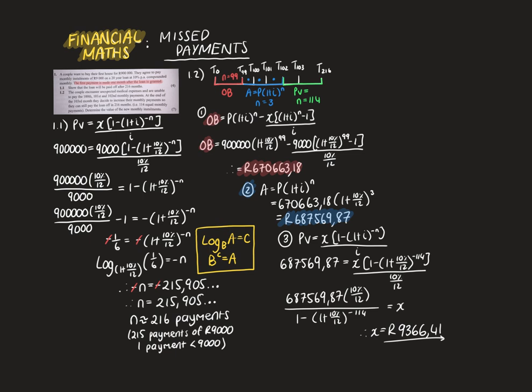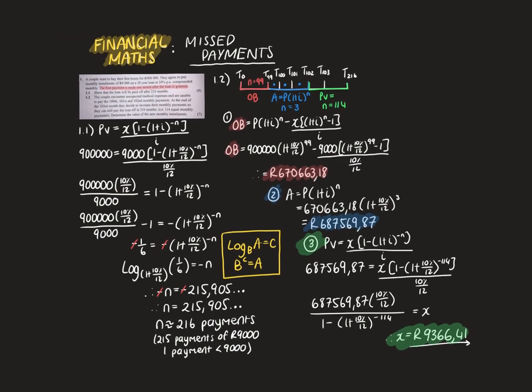We've got that, and we've got our payments that we need to work out. So there's a nice little color coding system there, and it is quite nicely laid out. We first needed to work out our n. We actually did a little bit of a double whammy here. Not only did we learn about missed payments, but we also got reminded on how to work out an n value with financial maths and using logs.